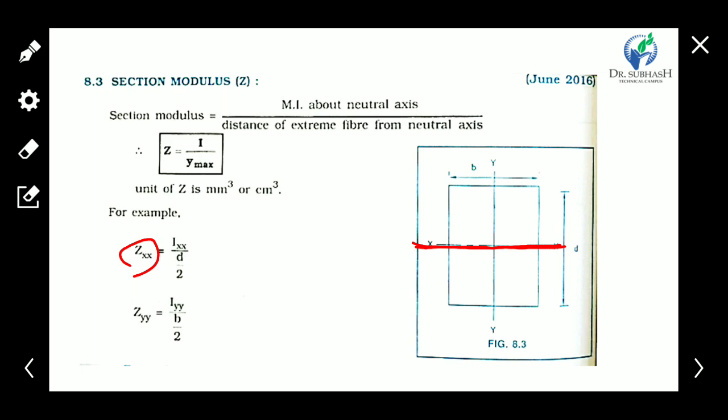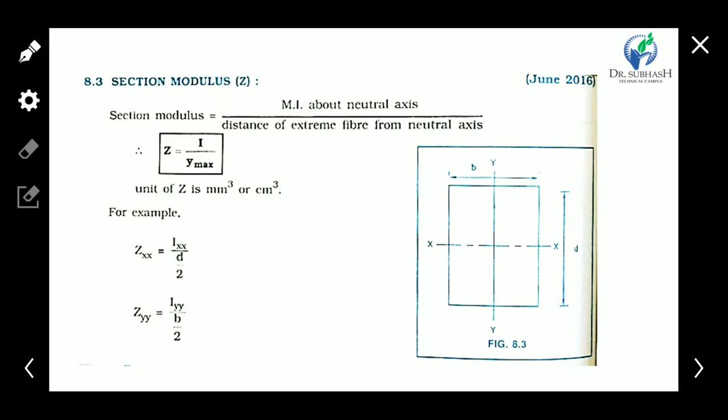So if we want the section modulus for the xx axis, then for that condition we take the moment of inertia about the xx axis, Ixx, upon the distance of the extreme fiber from the natural axis, which will be d/2. Okay, so here d/2.